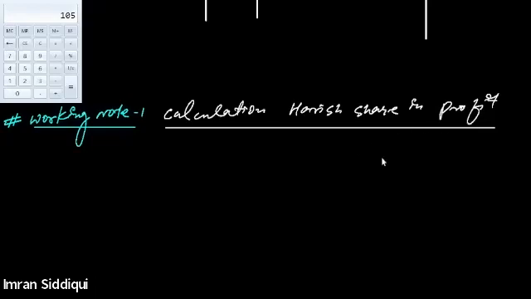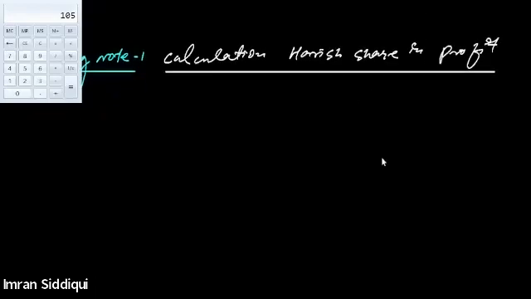You can also do the calculation of goodwill, but right now I'm just calculating the value of the share in the profit. So first of all, we'll have to determine the average profit of the last 2 years. This is how average profit will be calculated.